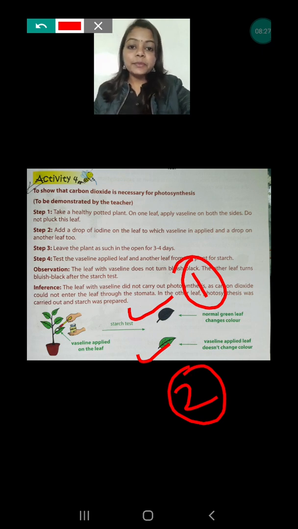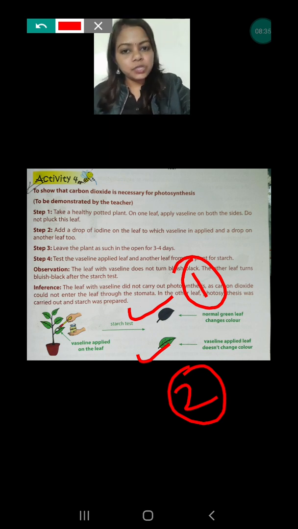So when they absorb carbon dioxide, then photosynthesis happens, and that's why they store starch. That's why it changes into blue and black in color. But the second leaf was not absorbing carbon dioxide and photosynthesis had not happened, and that's why it has not turned blue and black, because it does not have starch.